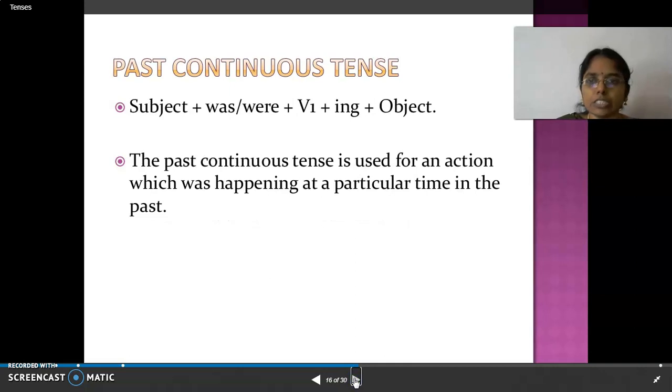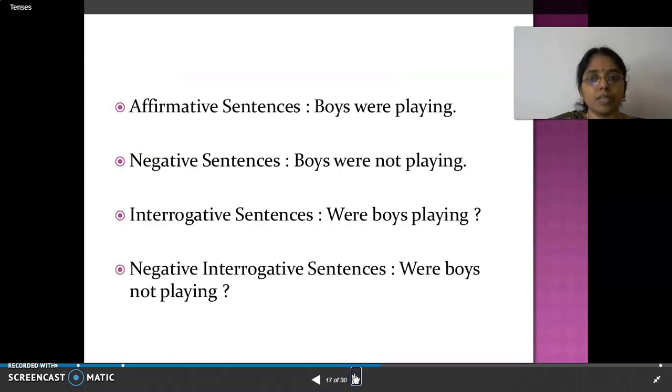Next, past continuous: subject plus was or were plus V1 plus ing plus object. Right? The past continuous tense is used for an action which was happening at a particular time in the past. Boys were playing, boys were not playing, were boys playing, were boys not playing. All these are examples for past continuous.